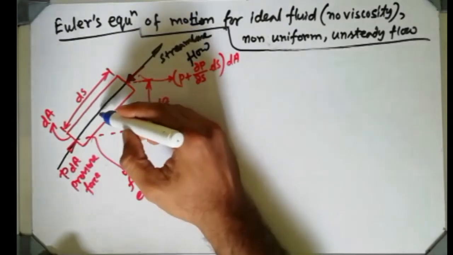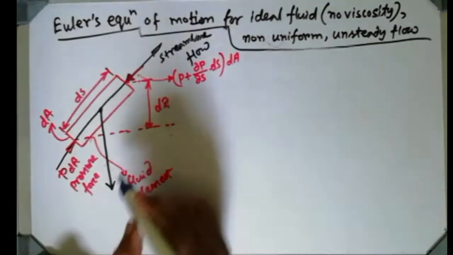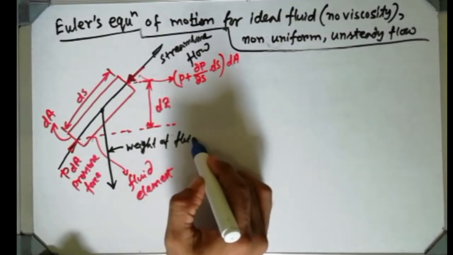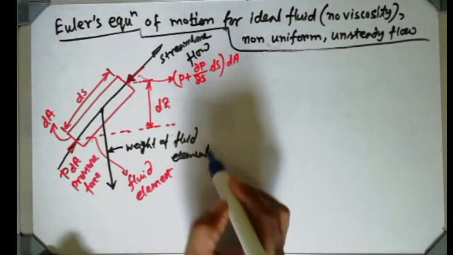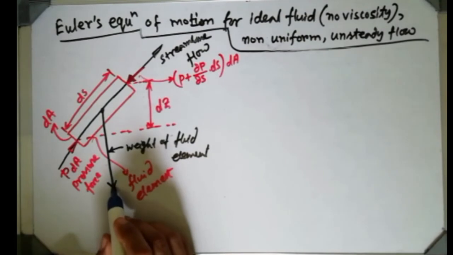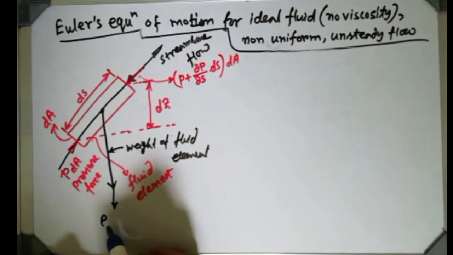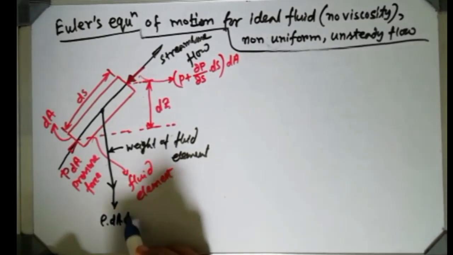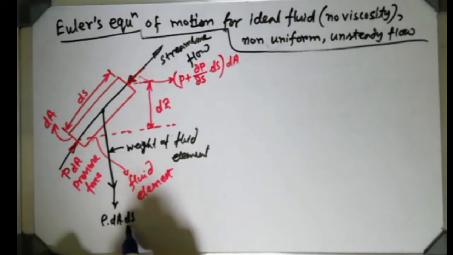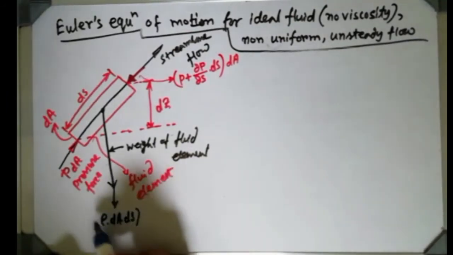The weight of the fluid element always acts downwards. I have drawn it long; this is the weight of the fluid element, and weight always acts vertically downward. Can we express the weight by this expression: rho into dA into ds? Dac into ds, what does this mean? Area into length means what? Let me write the expression, then I will explain it.